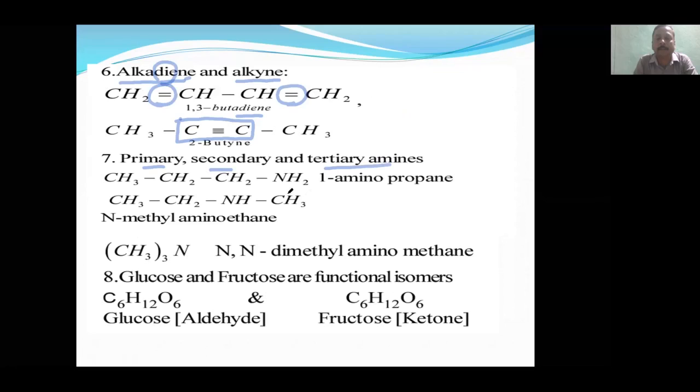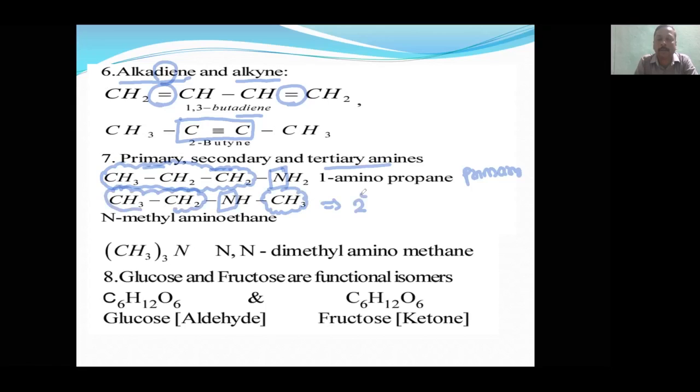Next, primary, secondary, and tertiary amines. All of them have the same molecular formula. See, this is the nitrogen. On this nitrogen, only one alkyl group is there. That's why it is called primary. If I take this nitrogen with a methyl group on one side and an ethyl group on the other side, two alkyl groups are there.